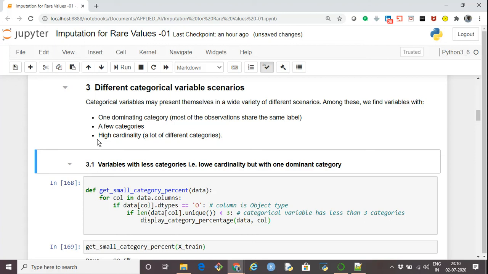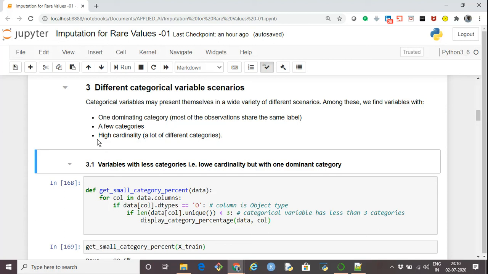Cardinality means basically the number of distinct values. Let's say if there is a categorical column having two or three distinct values, then we say its cardinality is low because there are only two or three distinct values present. If the categorical column has a lot of distinct values, then its cardinality is high.